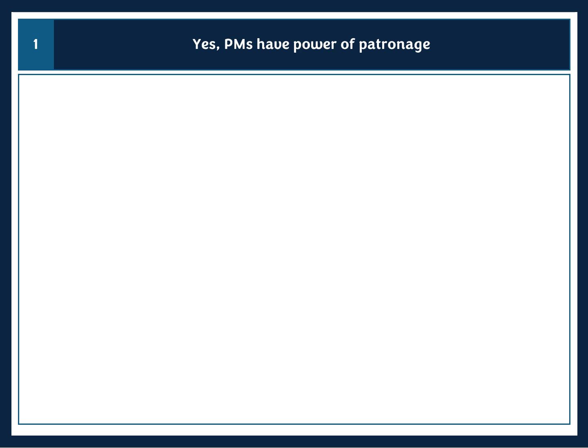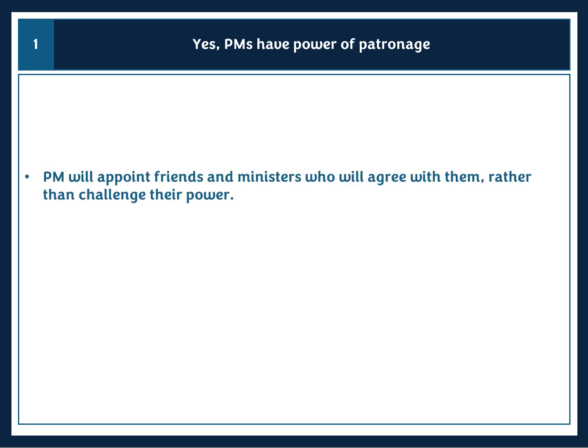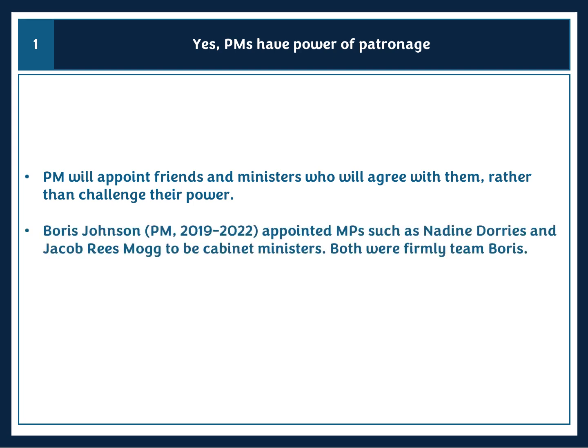So in this essay, the very first point I'm going to make is about the power of patronage. Hopefully from your Prime Ministerial unit, you know the Prime Minister has the power of patronage. What that means is they can appoint whomever they want to the Cabinet. It's very likely that the Prime Minister will therefore choose allies, friends, and those of a like mind, politically speaking. A really good example of this was the Cabinet of Boris Johnson.